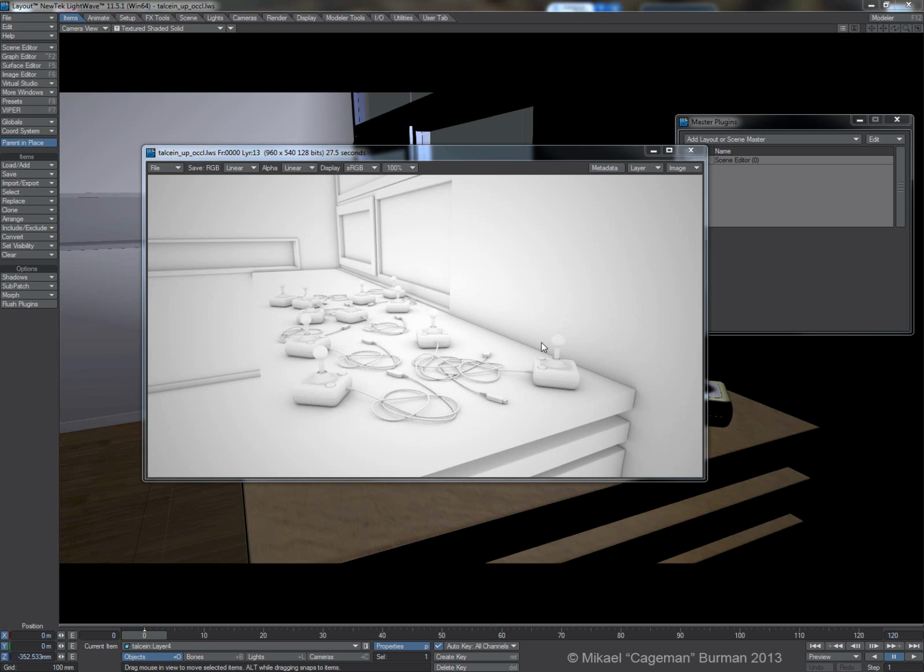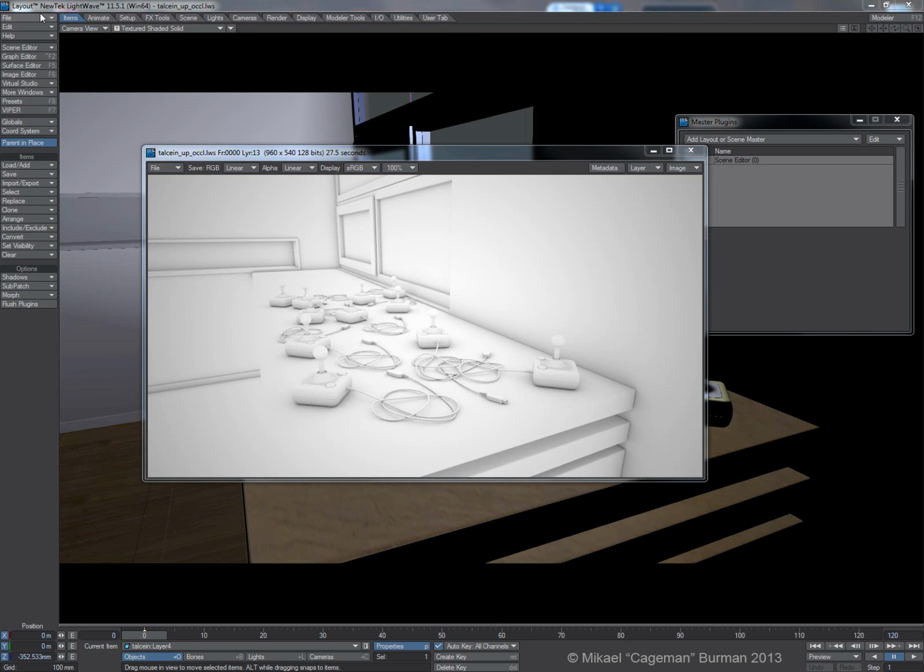In this case we have a window here that is currently receiving occlusion, but a window shouldn't actually do that. It's a transparent object, and essentially what I would want to do is to have one render where this window does not contain any occlusion, but it has a completely white surface. And I will show you how to do that with ShaderMeister as well as Dennis Pontonier's Pixelfilter and some of his tools for that.